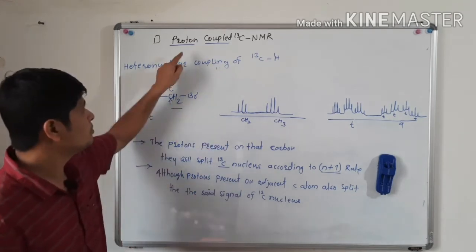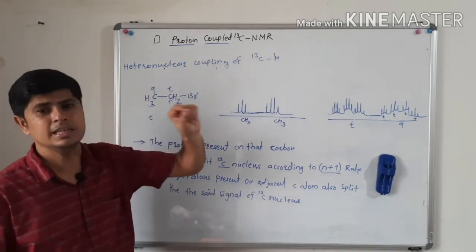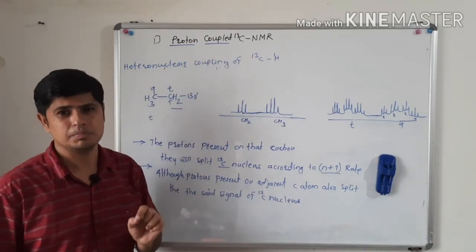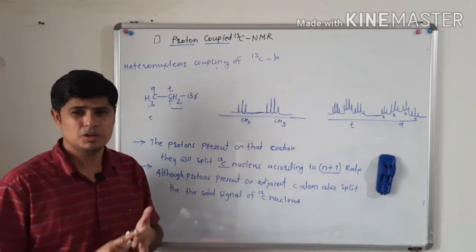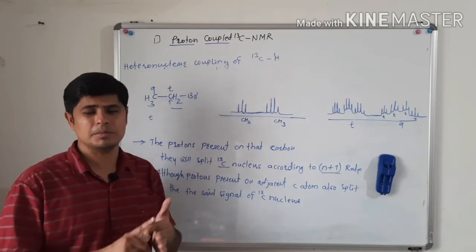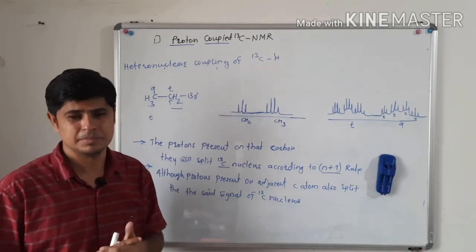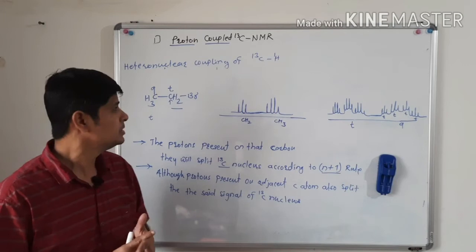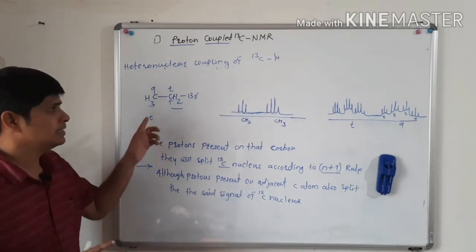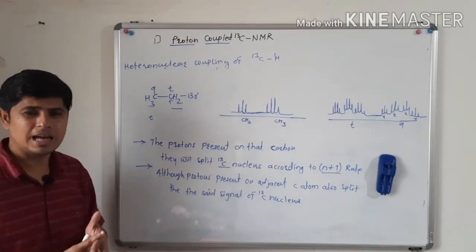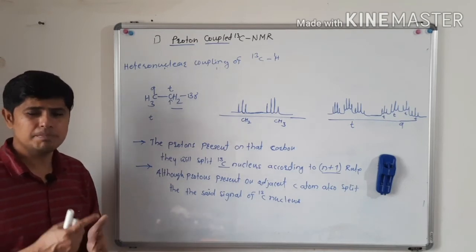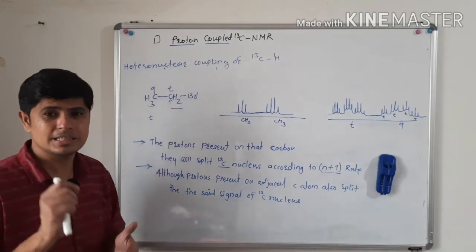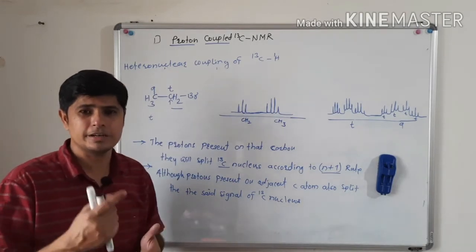So this is proton coupled carbon 13 NMR. What have we seen here? We have seen homonuclear carbon-carbon coupling is not possible. Second point, if the molecule has a methyl, that methyl signal will be split into a quartet. If it has a methylene CH2, that CH2 will be split into a triplet.